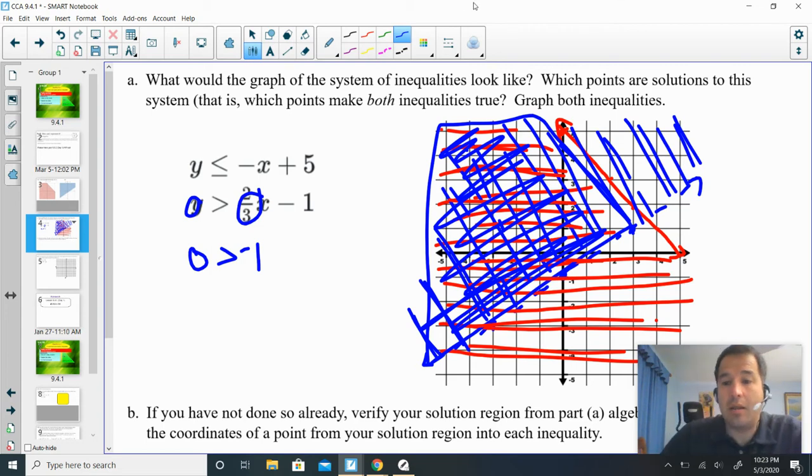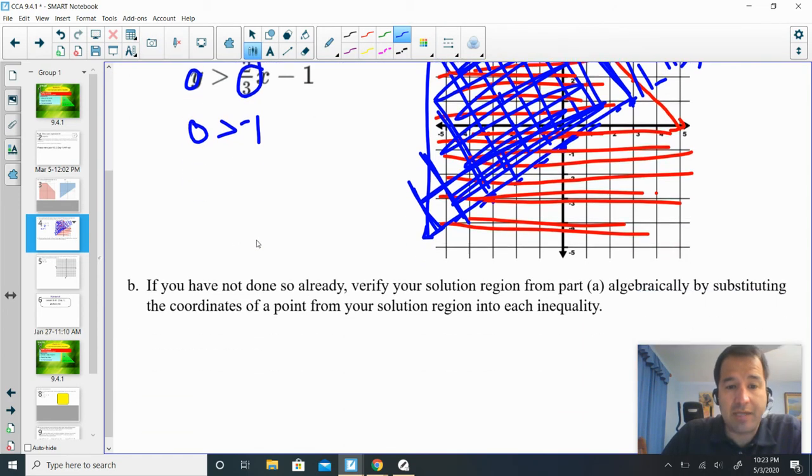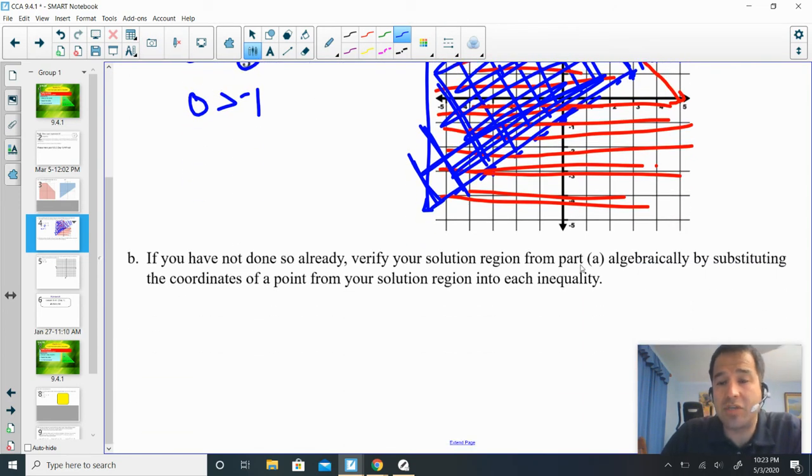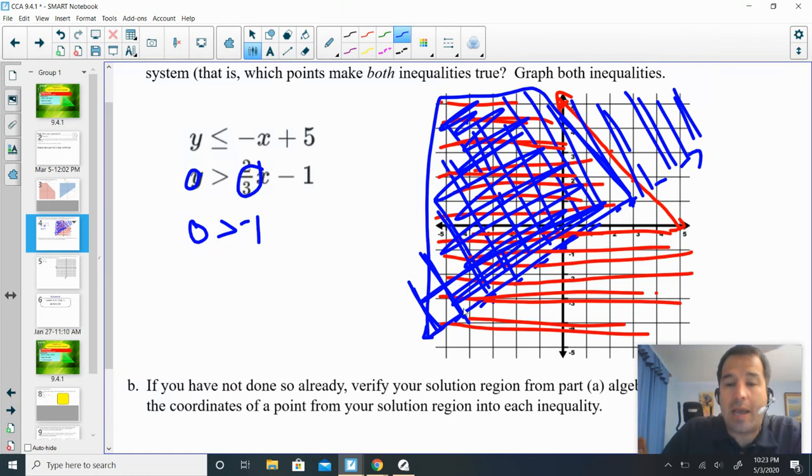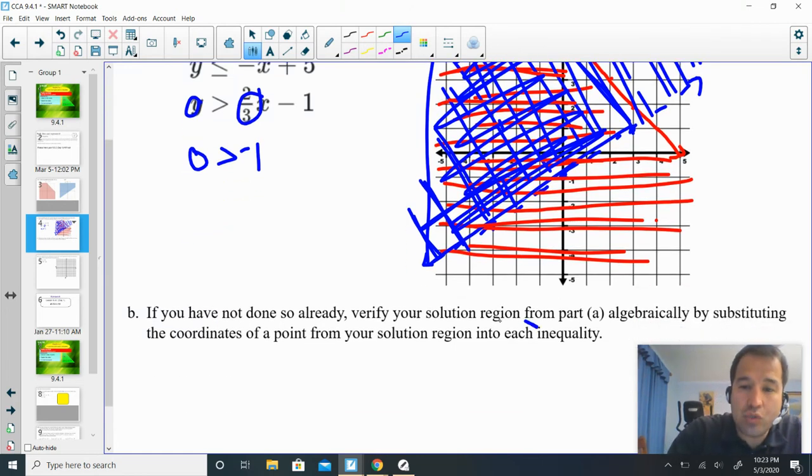Now, bottom part right here. If you have not done so already, verify your solution to the region from part A algebraically by substituting the coordinates of a point from your solution region into the inequality. Now, please note, it says into each inequality. You do have to plug a point from that region into both of them. You cannot do just one, because if you do just one, it only verifies that it works for one, not for the other.